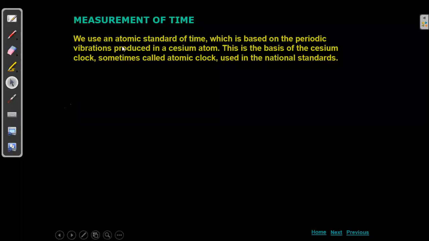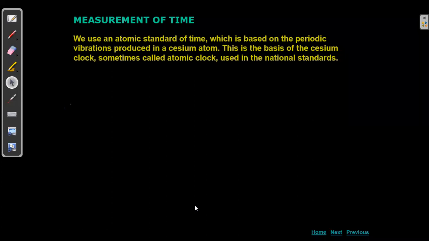So measurement of time, if we see, we use the atomic standard of time. Which atom we used? Cesium, I said. When I was saying how do we measure time, I said about the cesium atom. How much the cesium atom vibrates in a stipulated time. For a stipulated number of vibrations, how much time it takes, that time we have taken as 1 second.